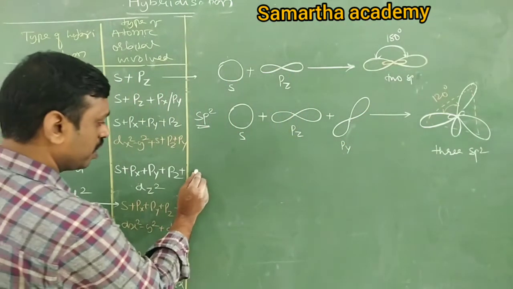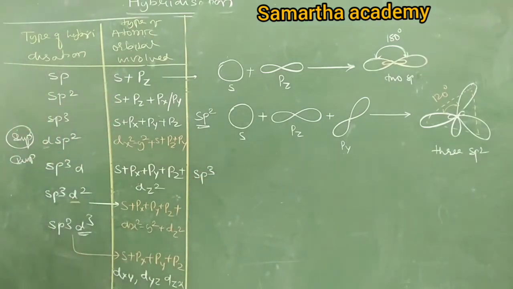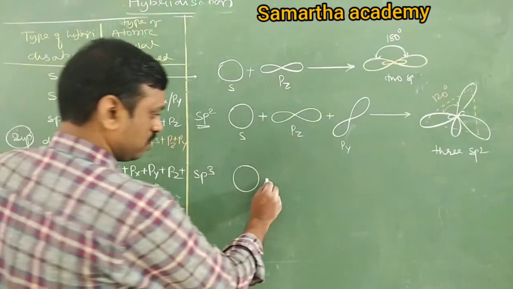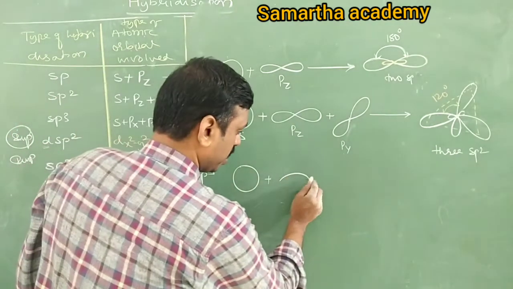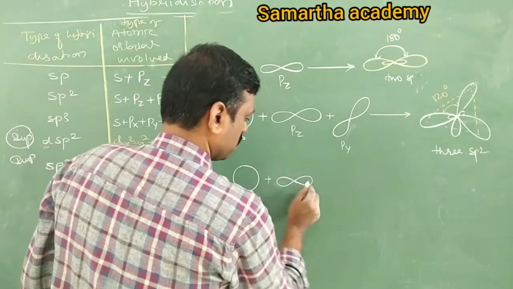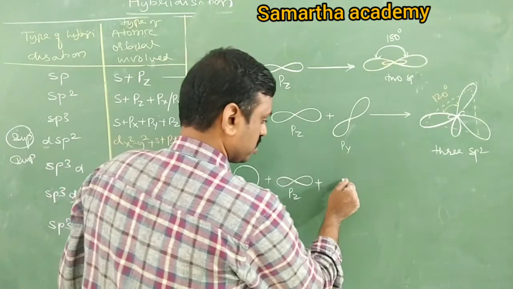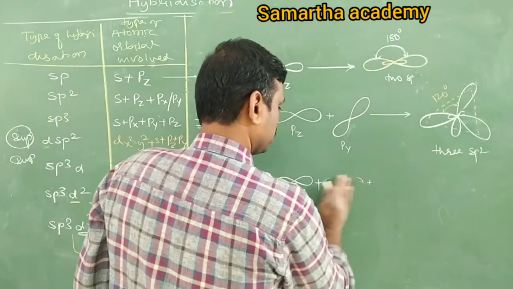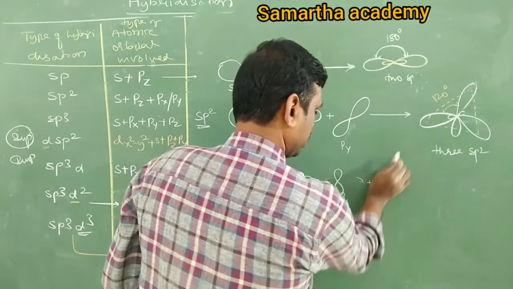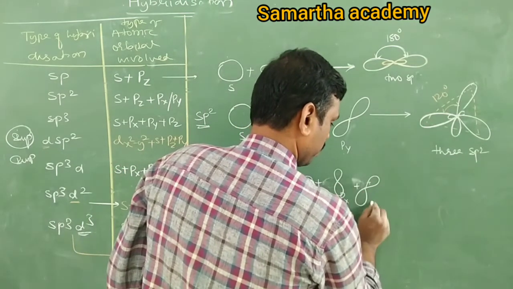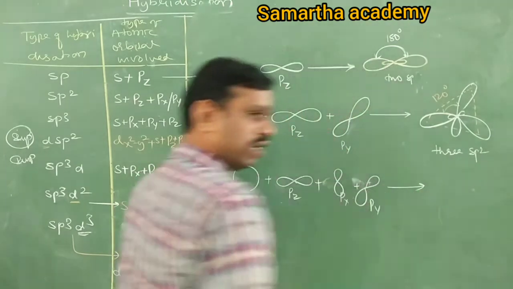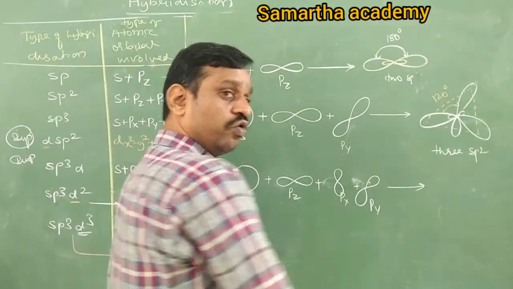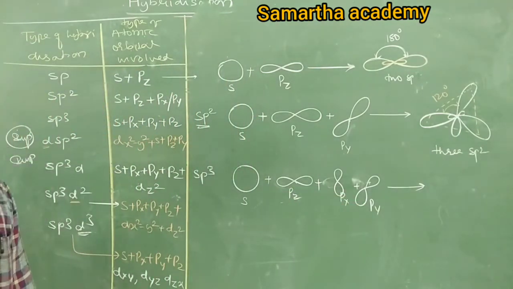Next is sp3. In sp3, there is the intermixing of one s orbital and 3p. One is pz, next is px, next is py. The process of intermixing of one s orbital and 3 p orbitals forms how many sp3? 4 sp3.